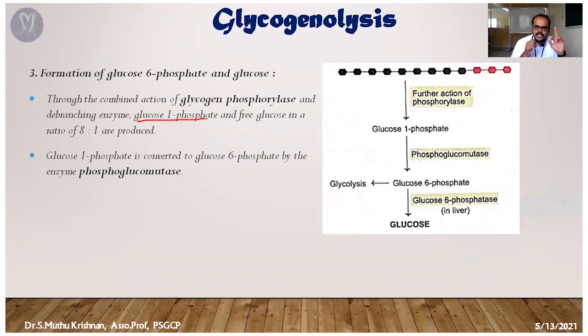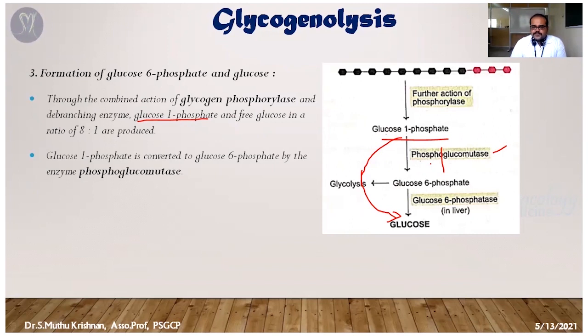The first enzyme to act is glycogen phosphorylase. The second is the transferase enzyme, the second step. At the end of these two steps, it produces a glucose product, but it is not free glucose. The form is called glucose 1-phosphate. So it's not free glucose. That reaction is catalyzed by the phosphoglucomutase enzyme, which is responsible for the conversion of glucose 1-phosphate into glucose 6-phosphate.